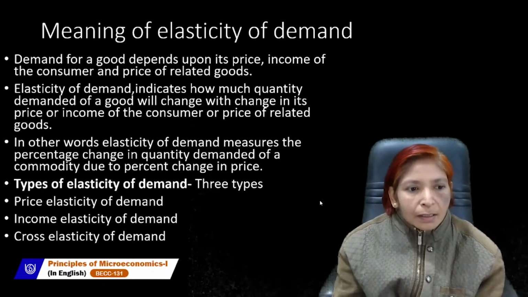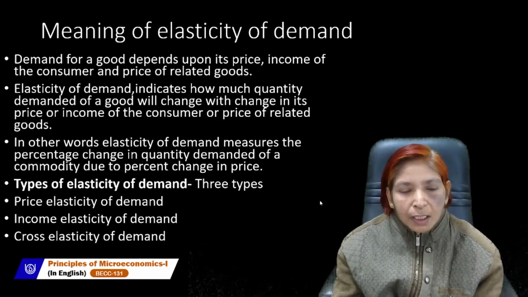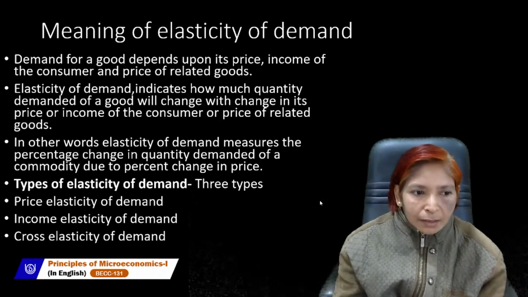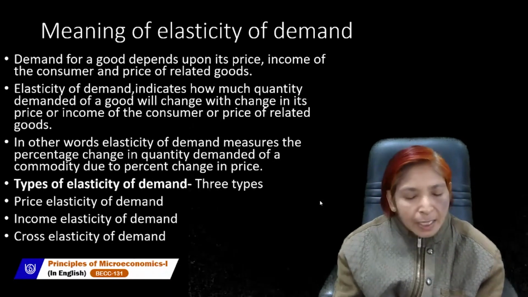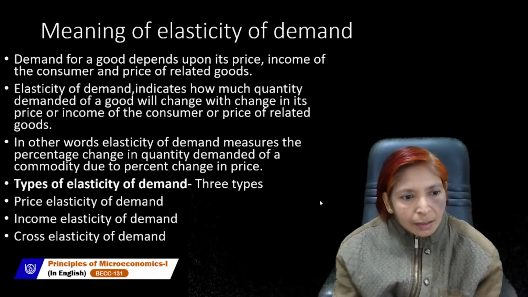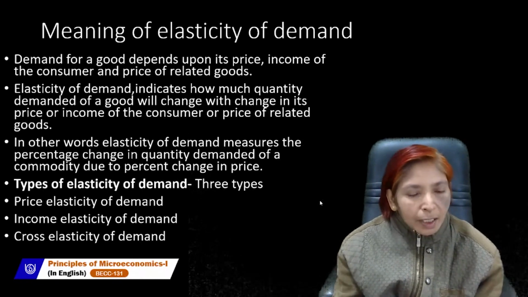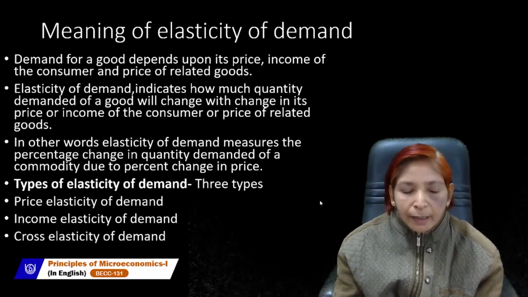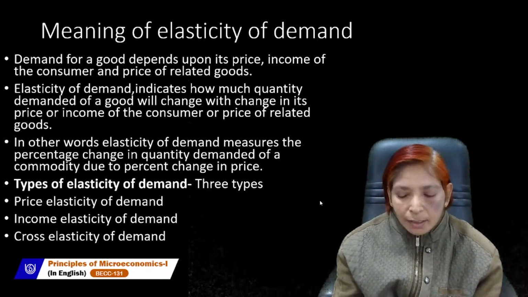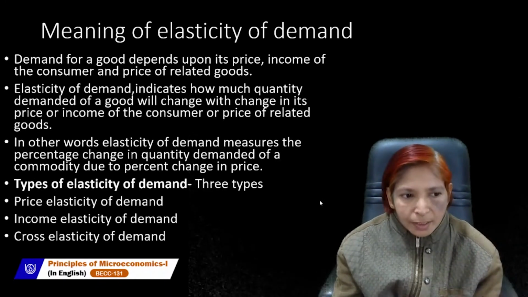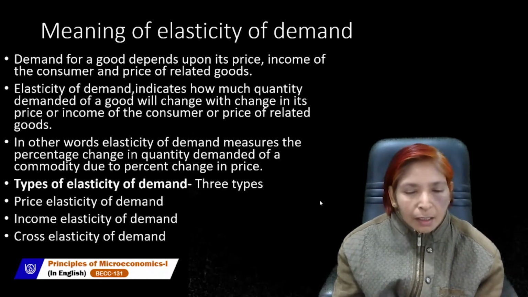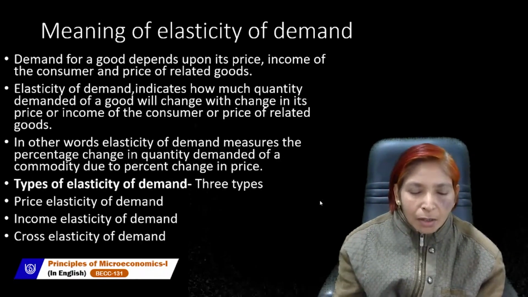It means there are three types of elasticity of demand: number one is price elasticity of demand, second is income elasticity of demand, and third is cross elasticity of demand, which are very important topics.